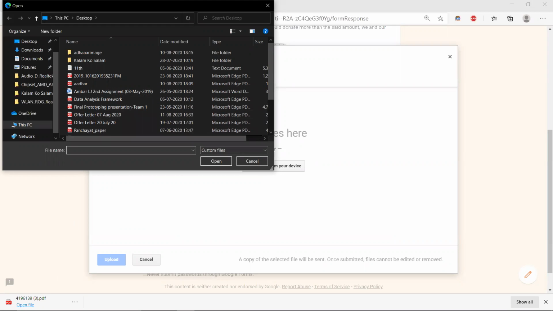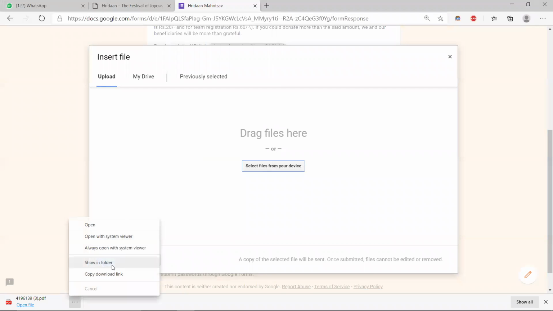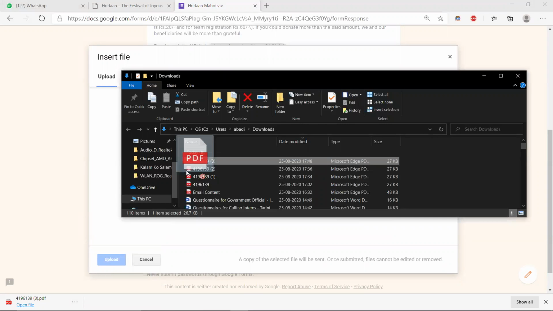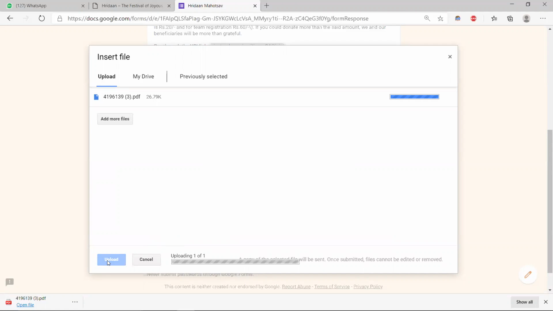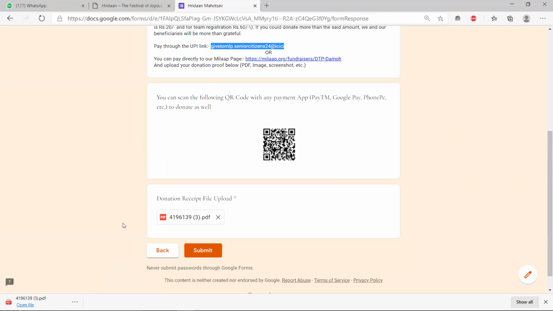I attach this document over here and press the upload button. It's getting uploaded, and once it is uploaded, it will show up here.